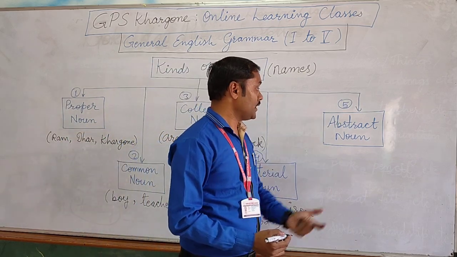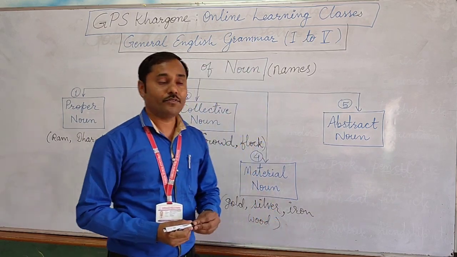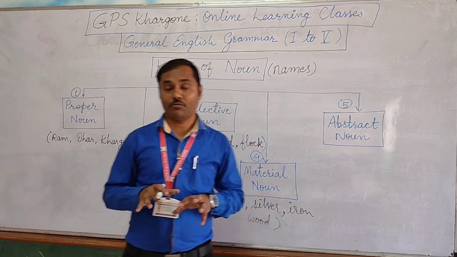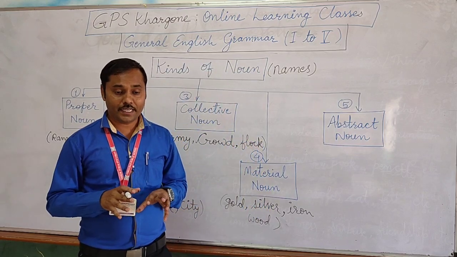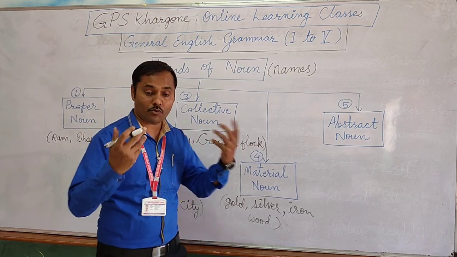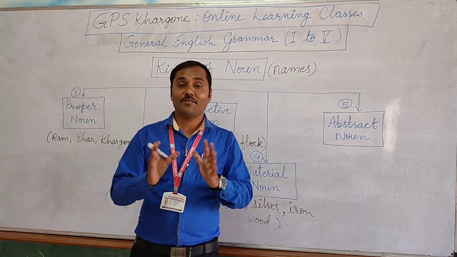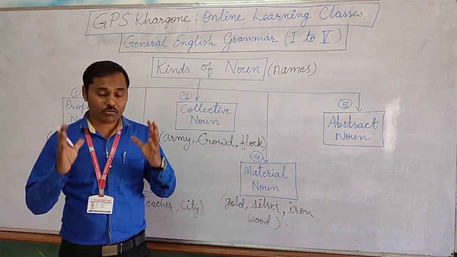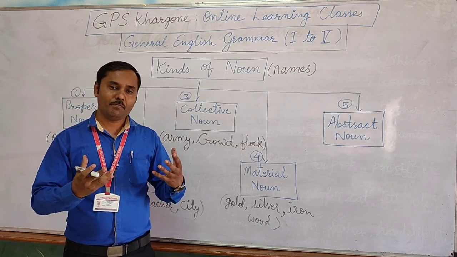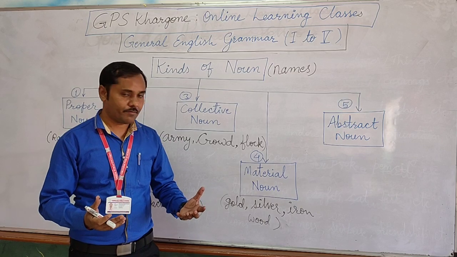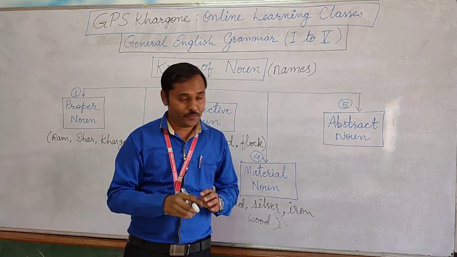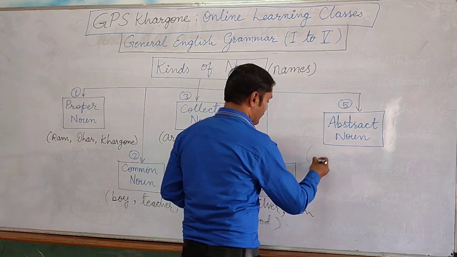Okay, now come to the fifth type of noun, that is abstract noun. Now abstract noun, I told you that there are some feelings, some emotions, some relations, there are some states, some qualities which are also given some names. Qualities are also given some names, but we can only feel them, we can only express them by some words. We have also given them names, just like beauty.